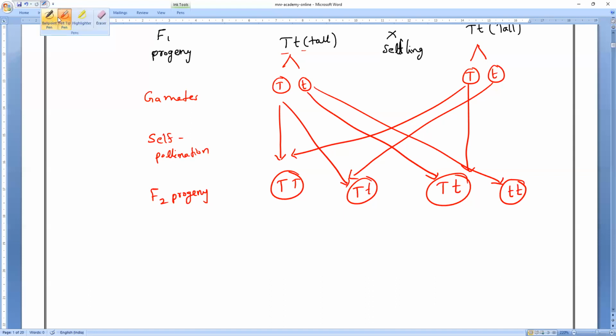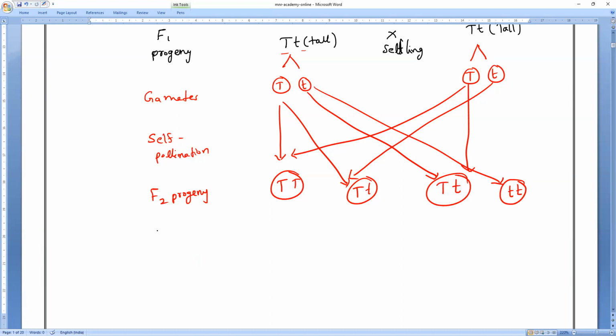So some character disappears in the F1 generation, and the same character reappears in what generation? It is in the F2 generation. So the recessive gene, which is a suppressed characteristic, not visible in the F1 generation, that is what we basically call the law of dominance. We are going to study that later, but now you have to note it.